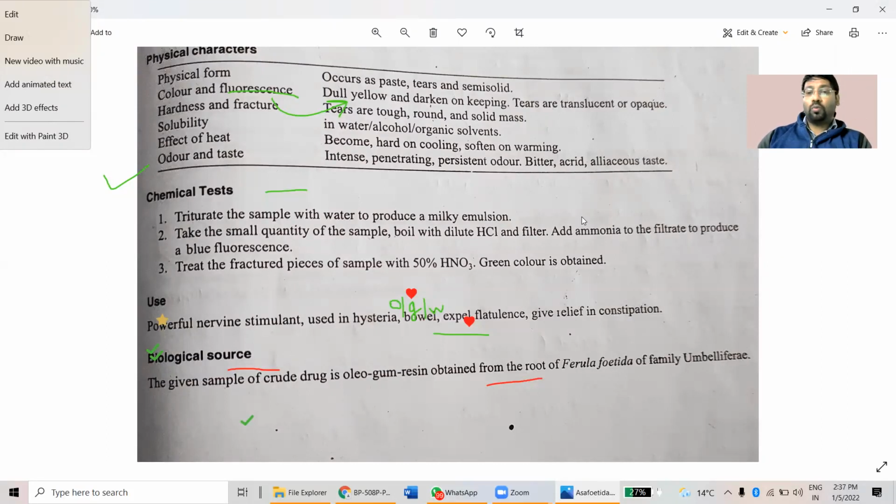We are trying to be self-reliant so that we can get this crude drug from India itself, without looking to other countries. So that's about the physical and chemical identification and tests of Ferula asafoetida, right?